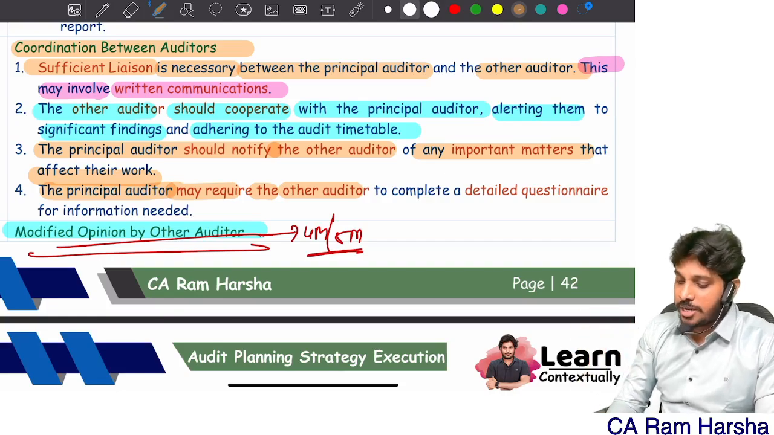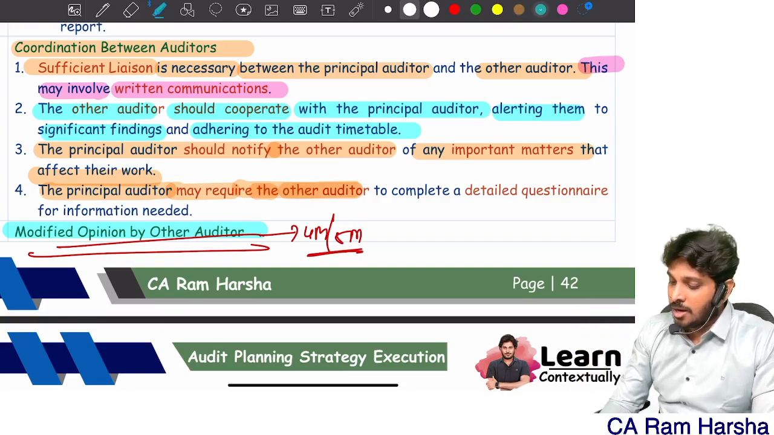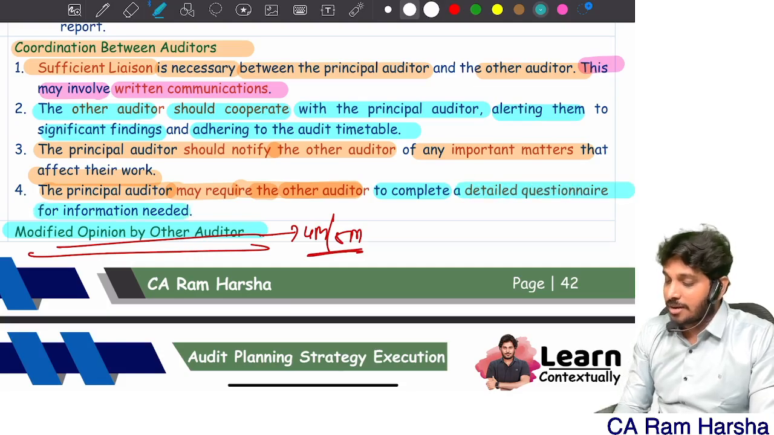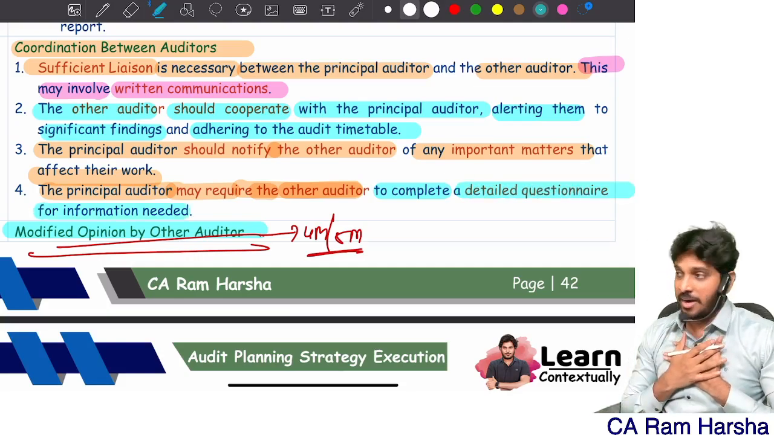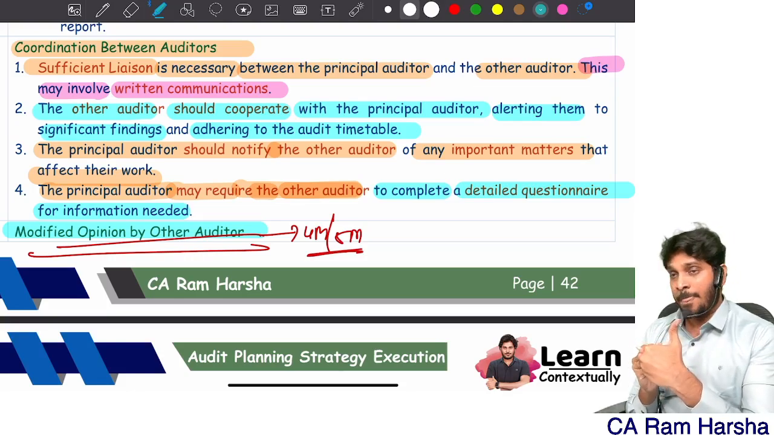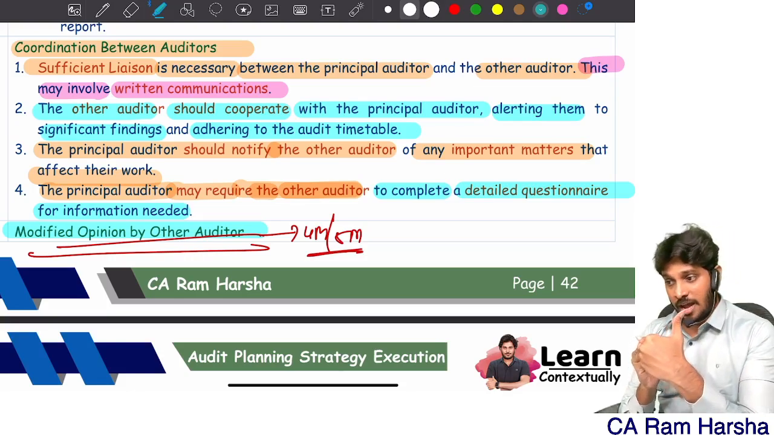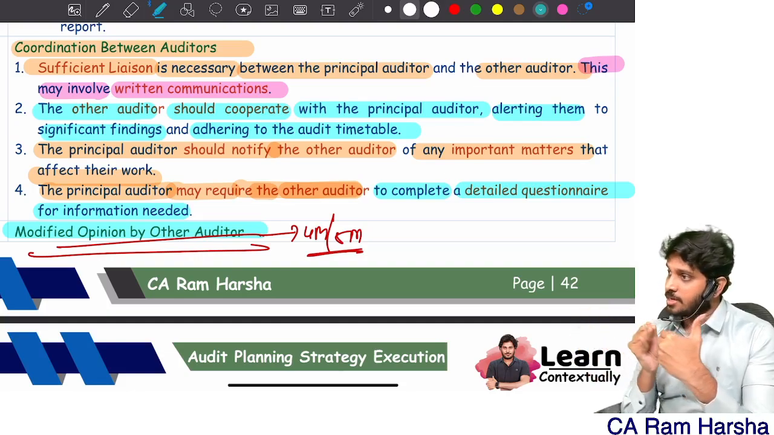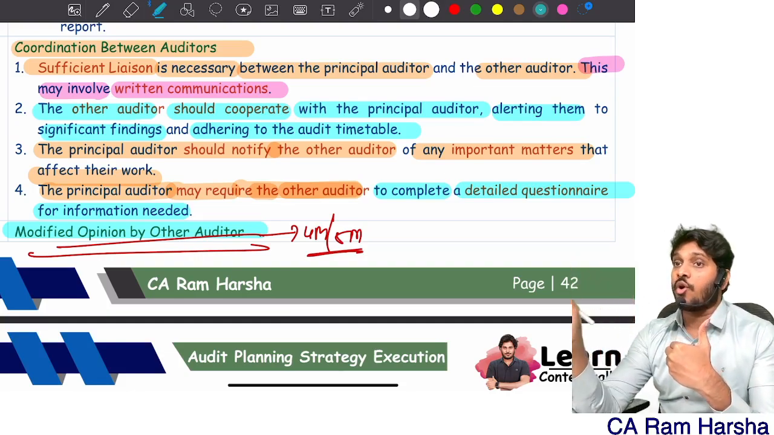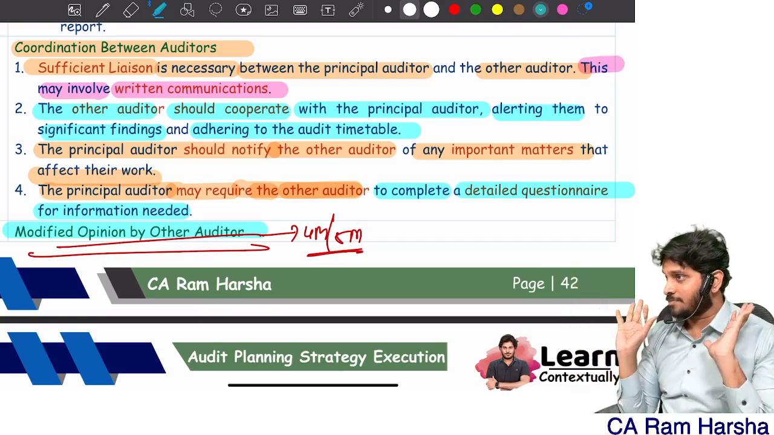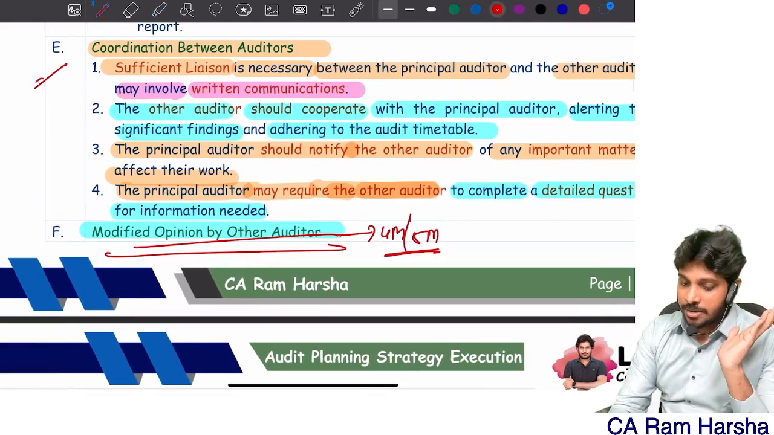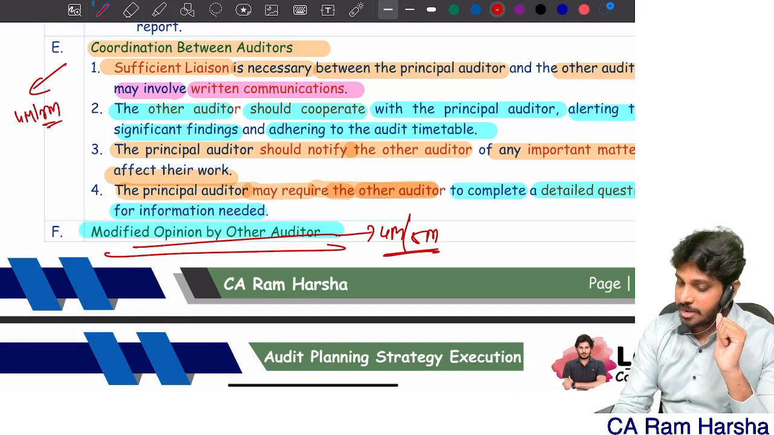The principal auditor may require other auditor to complete a detailed questionnaire for information needed. If required, I will send him a questionnaire. What are all works he did? I will ask him to fill the checklist and questionnaire and then send me back. And other auditor should cooperate for that. Coordination, this itself can be asked as a 4 marks question, and they have tested many times.